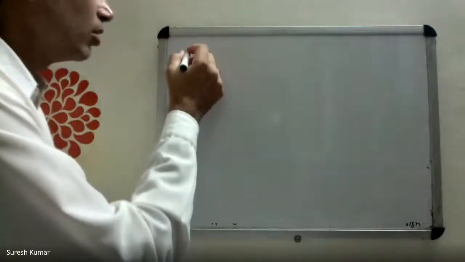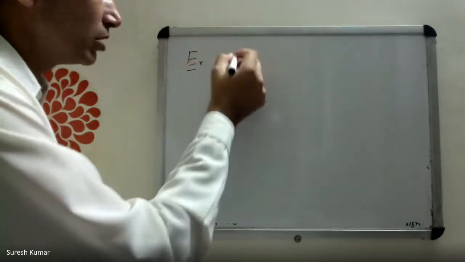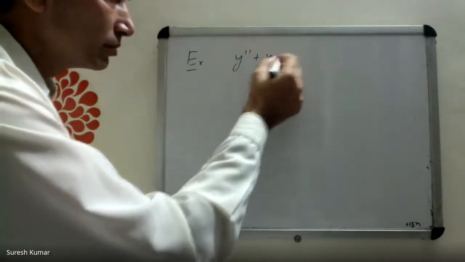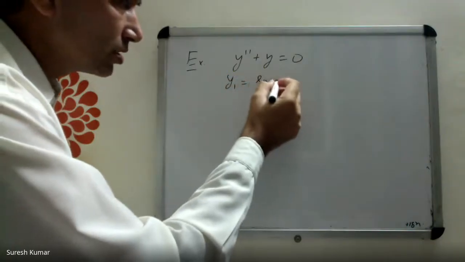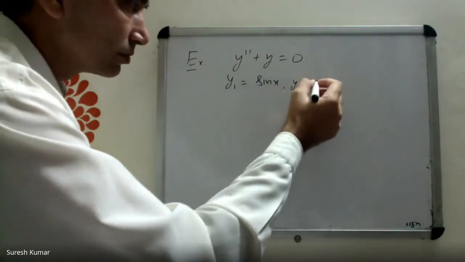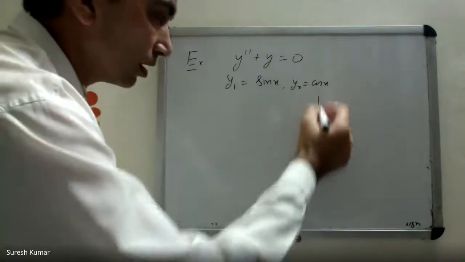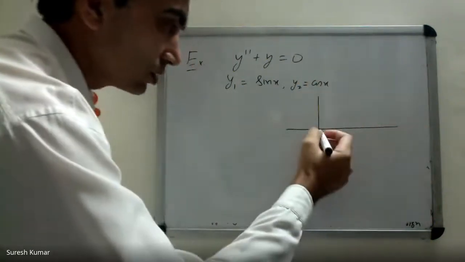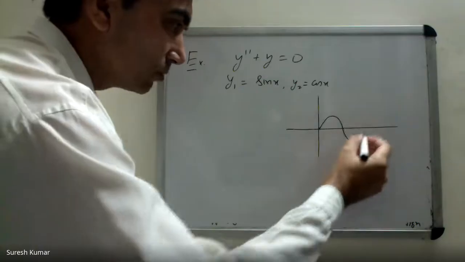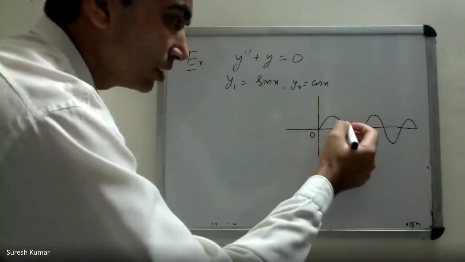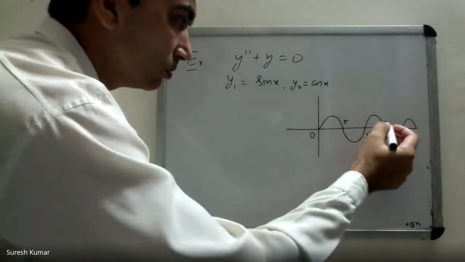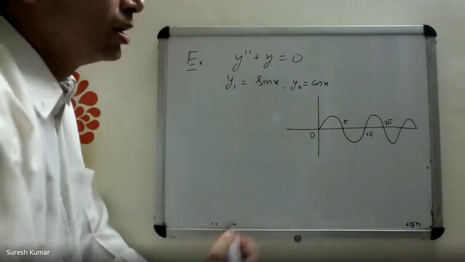See one example. Already I've done one example, but let me say it again. You know its two linearly independent solutions are sin x and cos x. And you know the graph of sin x and cos x. This is the graph of sin x. It vanishes at 0, pi, 2 pi, 3 pi, like that.